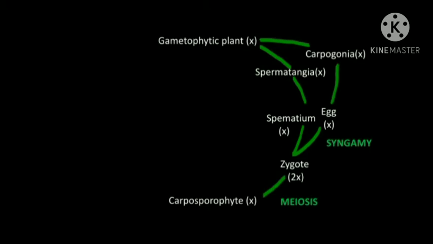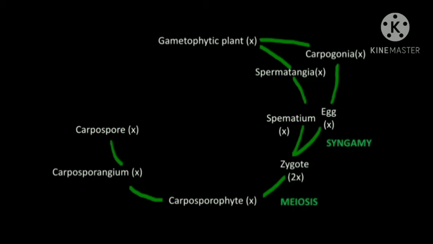The basal part of the carpogonium forms gonimoblast filaments. The uppermost cells of these filaments start to function as carposporangium. The carposporangium bears carpospores, which are haploid in nature, and all together these structures are covered in sterile filaments. This complete structure represents a carposporophyte. Carposporophyte is a haploid plant body and is seen on the parent gametophyte as a parasite. That is, it depends upon the gametophyte for its living.